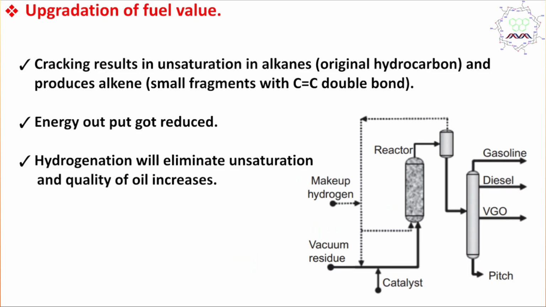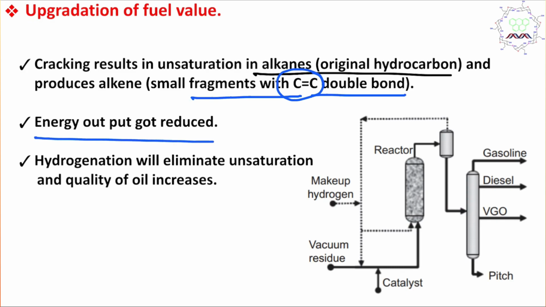But in this context, what are we getting? Actually we are converting alkanes or saturated hydrocarbons or original hydrocarbon into alkenes, smaller fragments with carbon-carbon double bond. So in this case, because of the carbon-carbon double bond, the energy output is reduced. But what is our target ultimately? Our target is to get more energy along with less pollution. So consequently, the quality of the oil is improved. How? By hydrogenation, which eliminates the unsaturation.